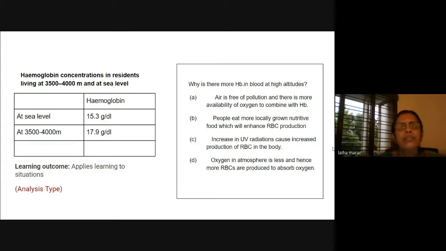At sea level, this much, and at 3,500, it is this much. Why is there more hemoglobin in blood at high altitudes? So the child has to know that RBCs are the ones which take in oxygen, which combine with oxygen, hemoglobin and the RBCs. So oxygen in the atmosphere is less and hence more RBCs are produced to absorb oxygen.